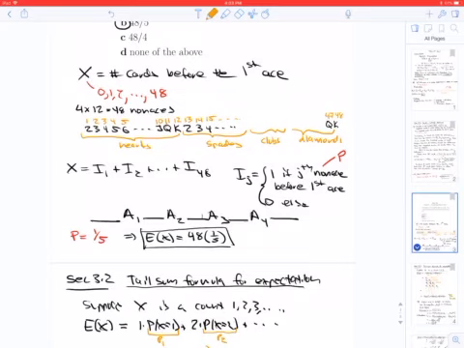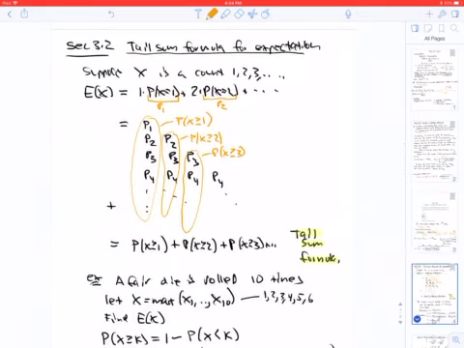Now, the probability that the third non-ace is before the first ace should be the same as the probability that it's between the first and the second ace, the same as the probability it's between the second and the third ace, or the third and the fourth ace, or after the fourth ace. So you can think of 5 slots that the third non-ace could go into, and they should all be equally likely. So P would be 1/5, and then the expectation of X would be 48 times 1/5.